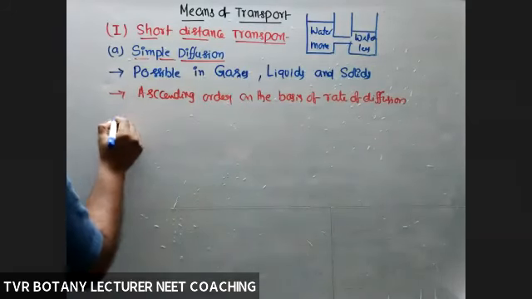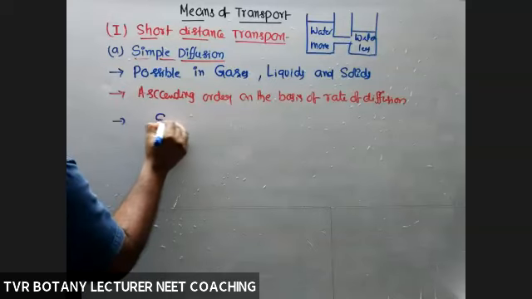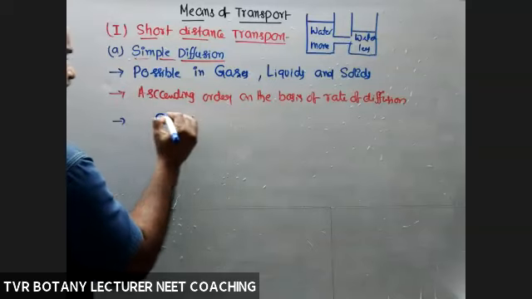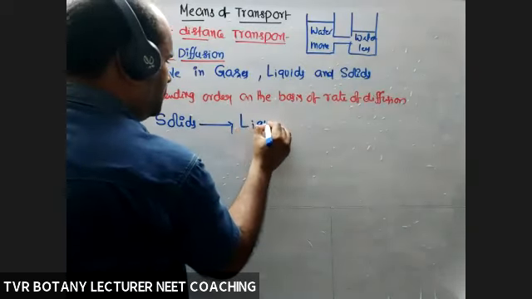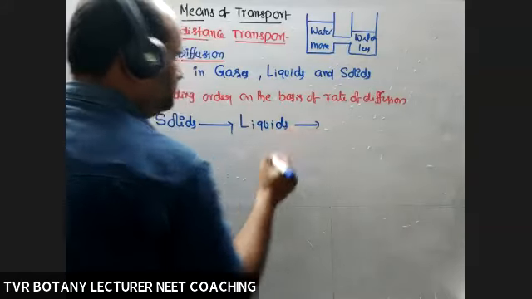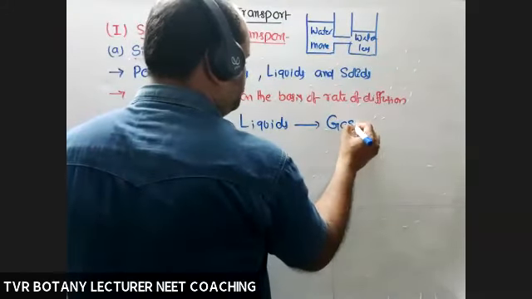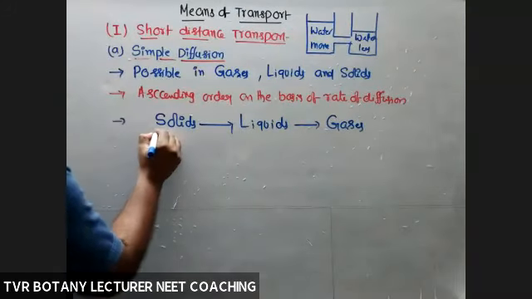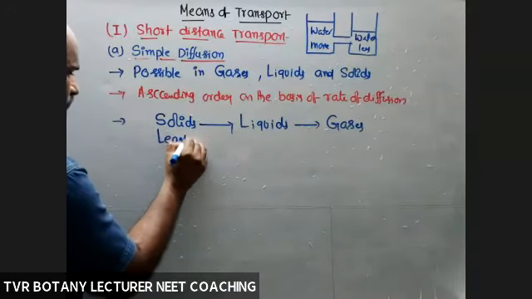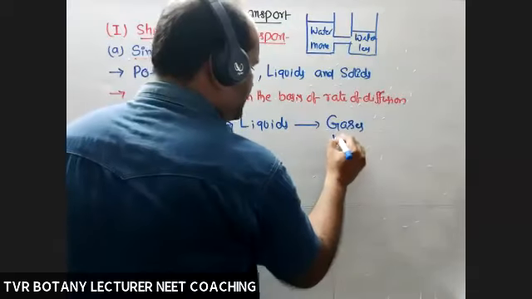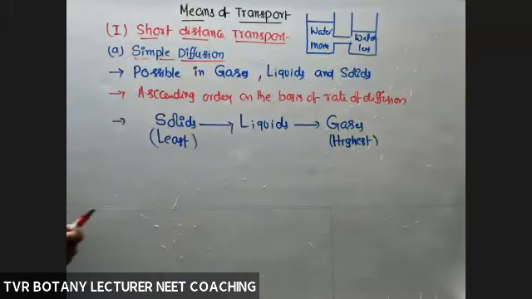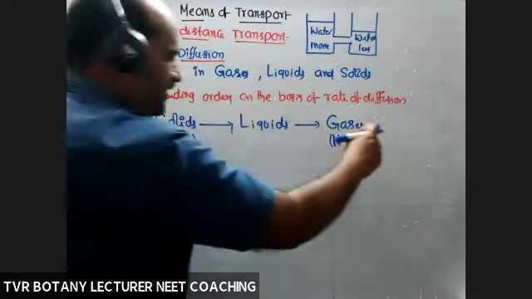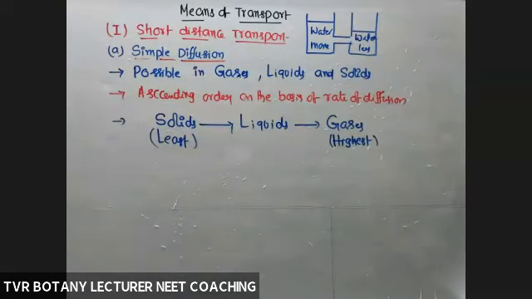So solids have the least rate of diffusion, liquids second highest, and gases the highest. Least, intermediate, highest rate of diffusion.